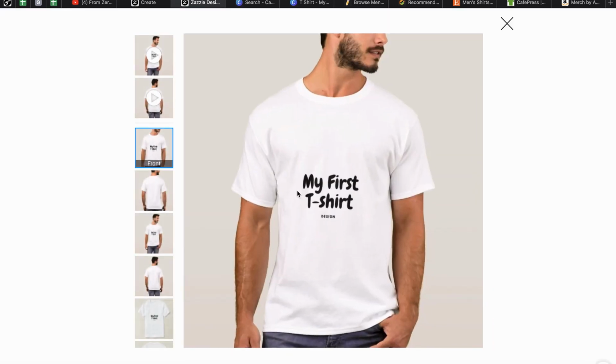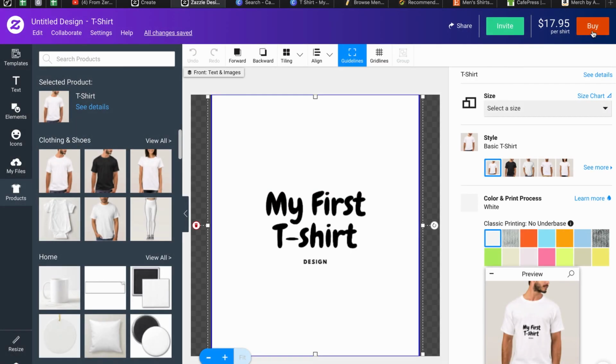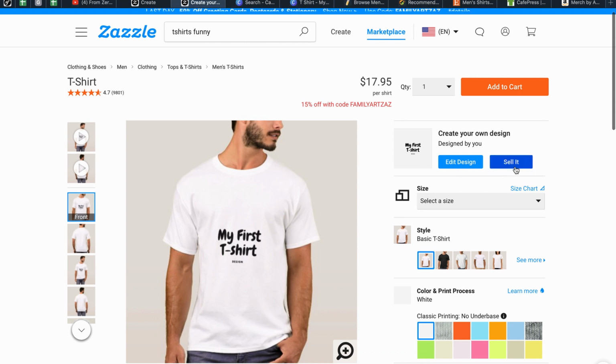This is a preview of how this will look on these t-shirts. So you can find your own text and put it here. Now we can go to shop, click buy. Of course you don't need to buy, but I will go to shop, and here is a button, sell it.